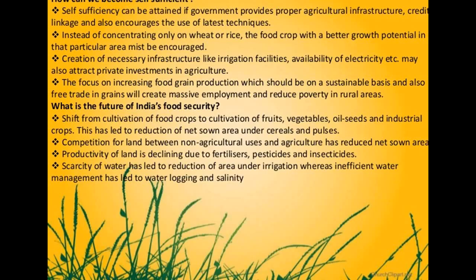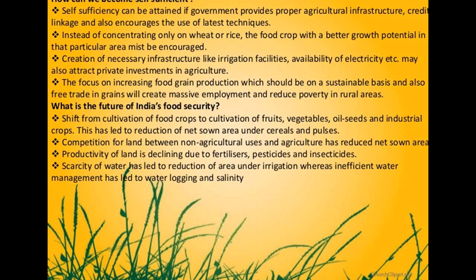Now, how can they become self-sufficient? Self-sufficiency can be attained if the government provides proper agricultural infrastructure to them, and credit linkage, and also encourages them to use the latest techniques and technology.